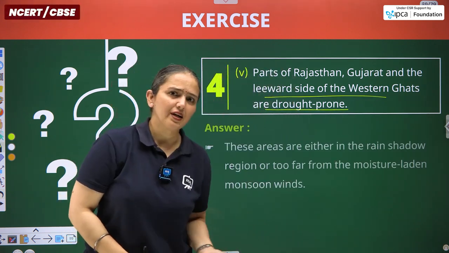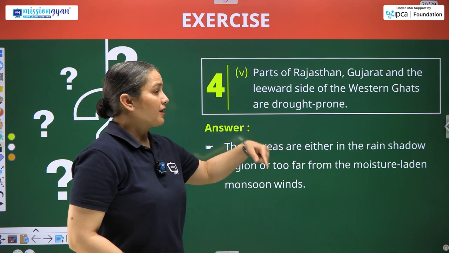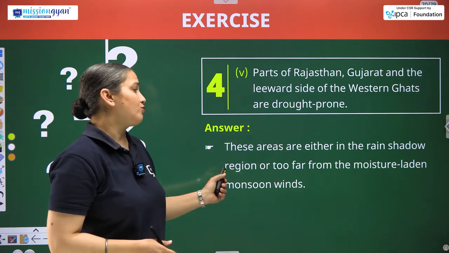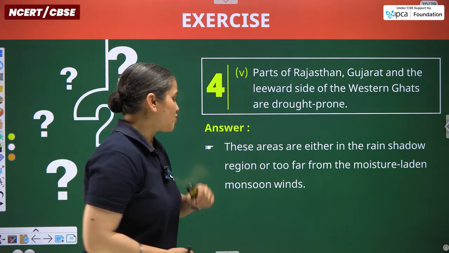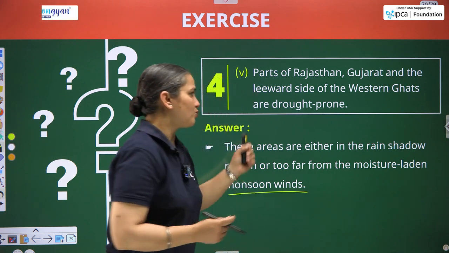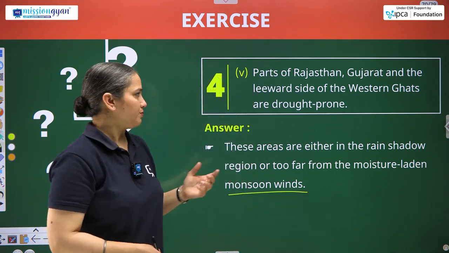Parts of Rajasthan, Gujarat and the leeward side of the Western Ghats are drought prone areas, because these areas receive very less rainfall. So these areas are either in the rain shadow region or too far from the moisture laden monsoon wind. So they do receive very less rainfall.